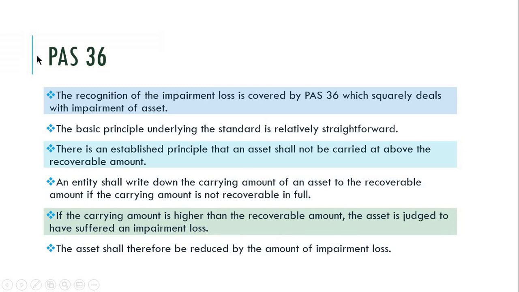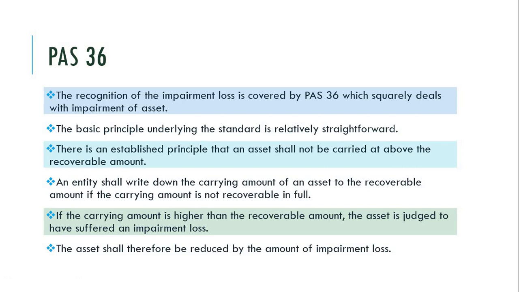Now, the standard governing the impairment of an asset is PAS 36. So the recognition of the impairment loss is covered by PAS 36, which squarely deals with the impairment of asset. The basic principle underlying the standard is relatively straightforward, because there is an established principle that an asset shall not be carried at above the recoverable amount.